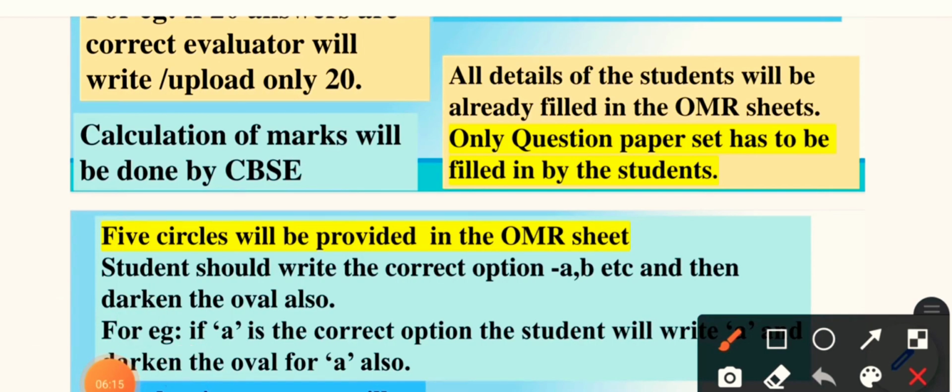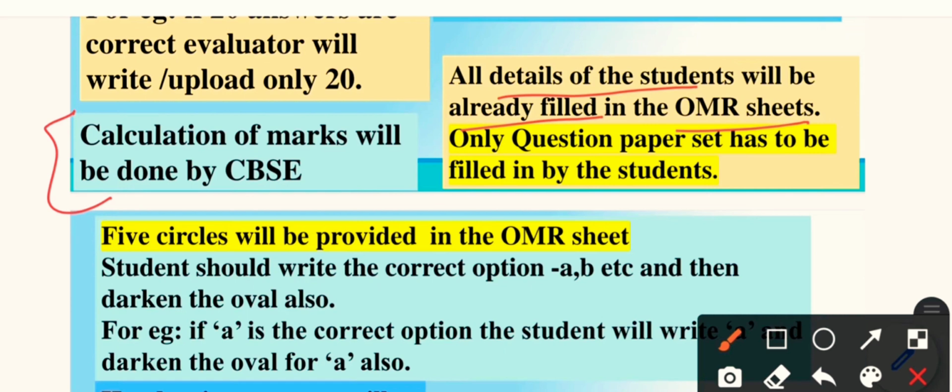All details of the students will already be filled in the OMR sheet. Only the question paper set has to be filled in by the student. See, so they don't have to write anything else in the OMR sheet, right? As far as the name, roll number, etc. are concerned, they will write only in the question paper. And calculation of the marks will be done by the CBSE only.